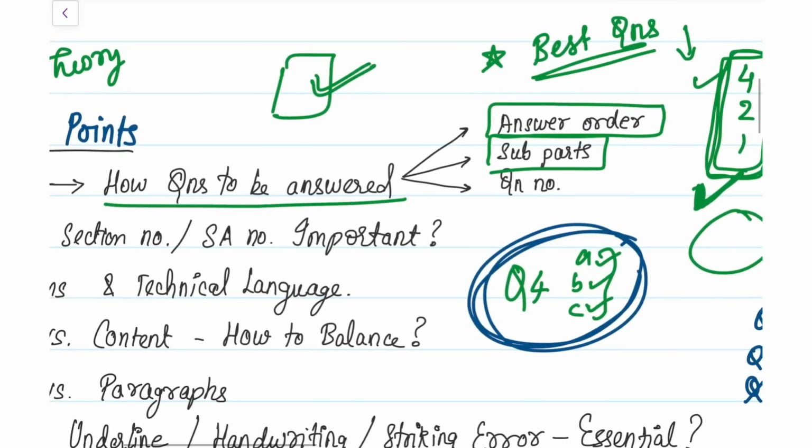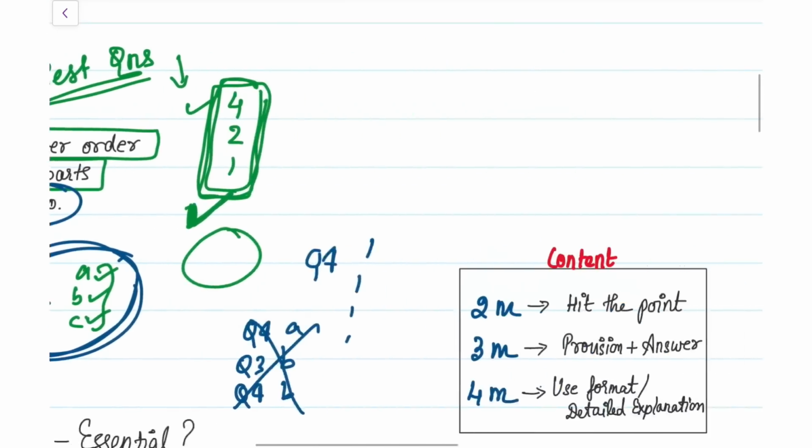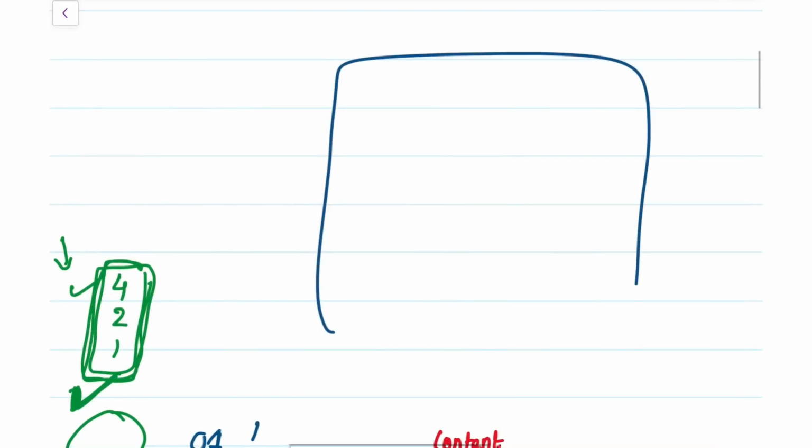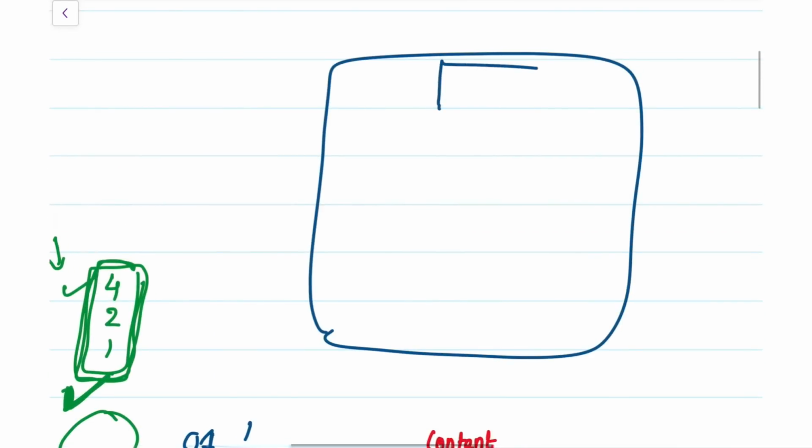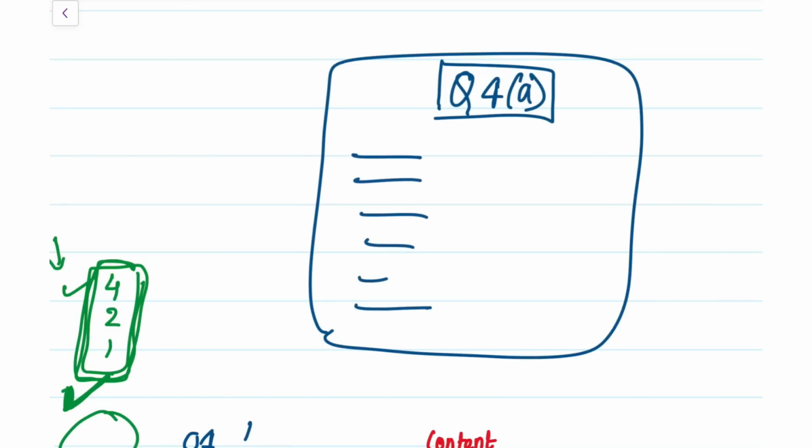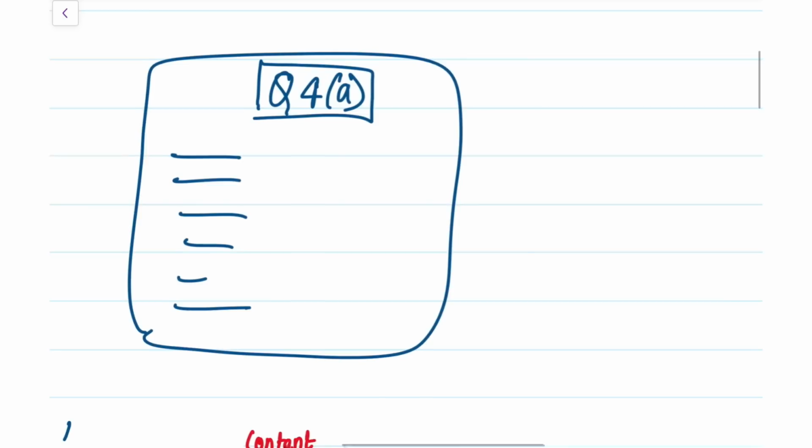Okay. And the final one is your question number. So whenever you're presenting an answer, in the middle of the page, put a box like this and write question number 4 subsection A, and then start writing your answer. As you all know, you have to write each subpart on a fresh page and each new question on a fresh page.